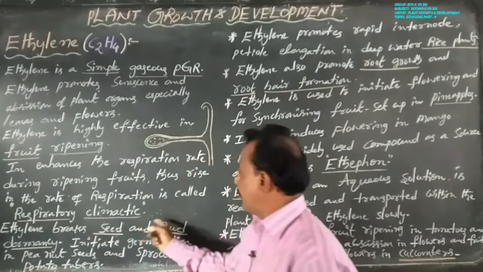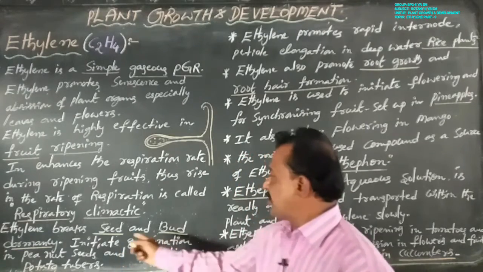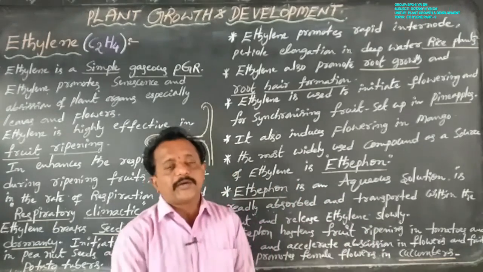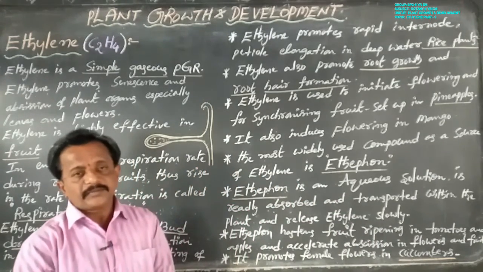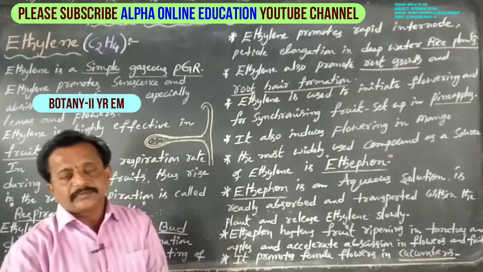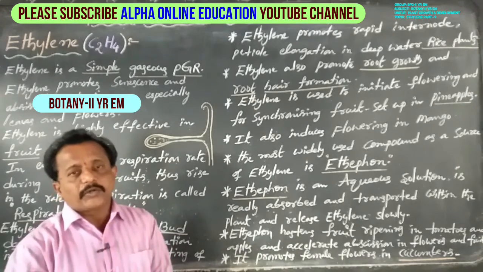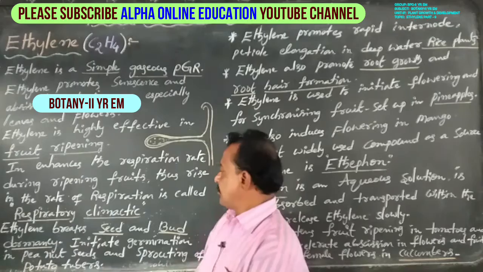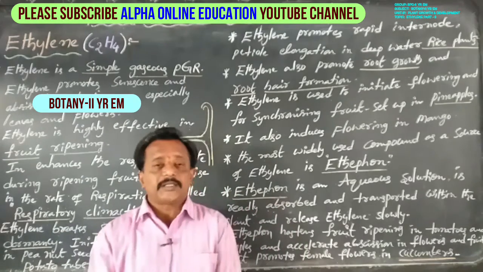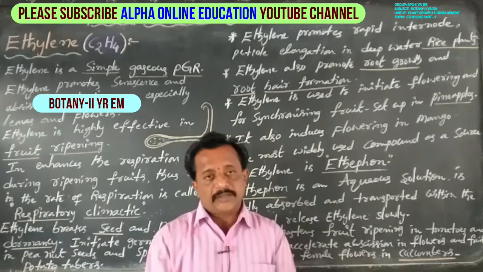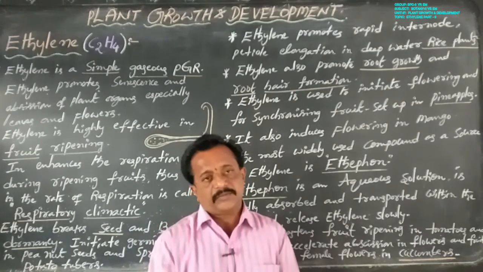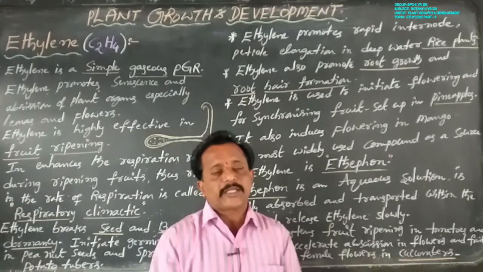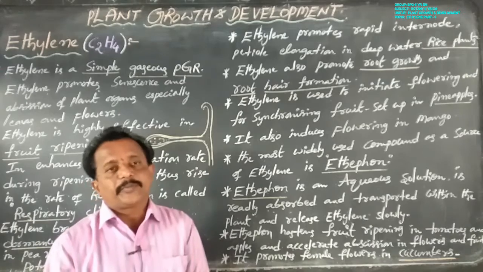Ethylene breaks seed and bud dormancy, initiating germination of peanut seeds and sprouting of potato tubers. This is the breaking of dormancy, because these peanut seeds and sprouting potato tubers contain ethylene.